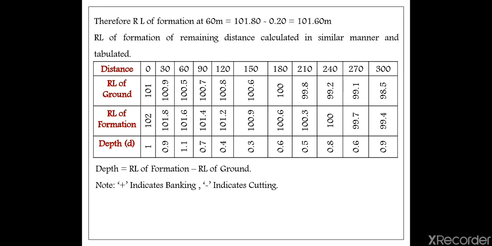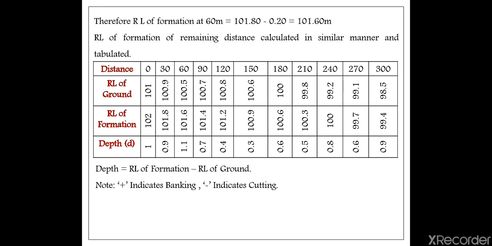Again 101.6 minus 100.5 will give you 1.1. Likewise you have to subtract RL of ground from RL of formation. So RL of formation 102 minus 101 will give you the single digit 1, right? Like that you have to calculate the whole depth. So you are going to get different depth values.